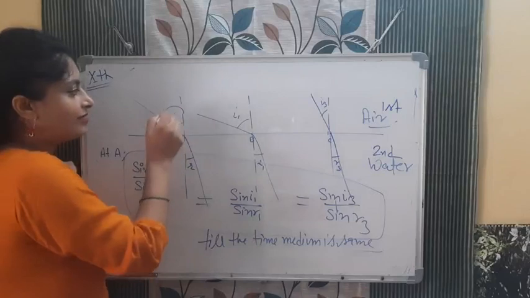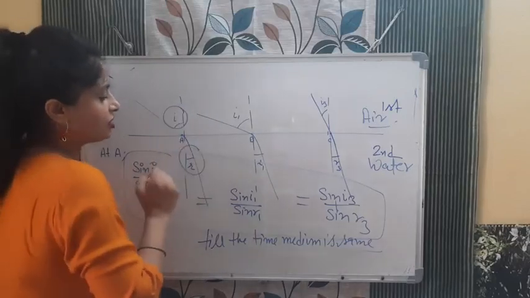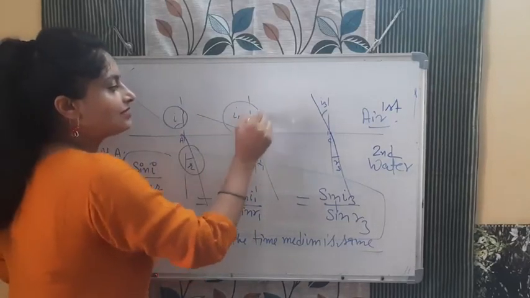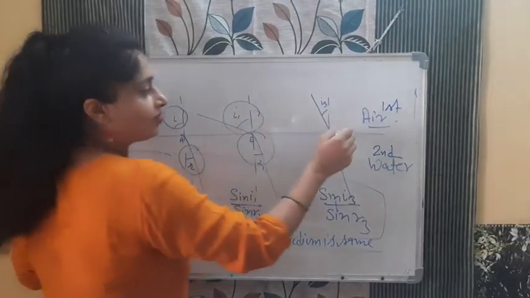So sine of incident angle divided by sine of refraction angle is equal to sine of this angle divided by sine of this angle is equal to this.